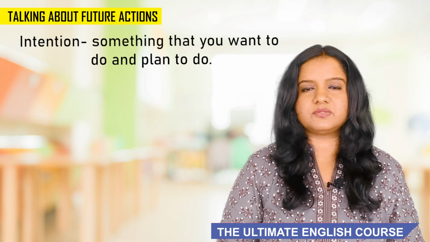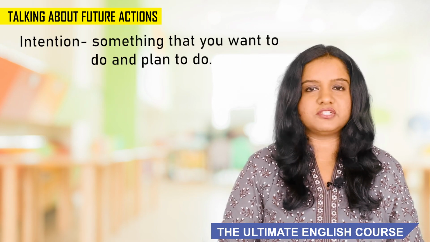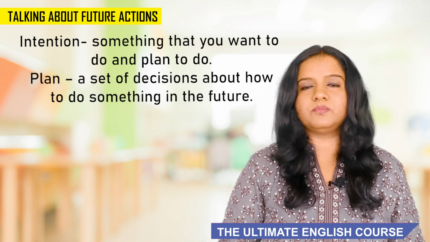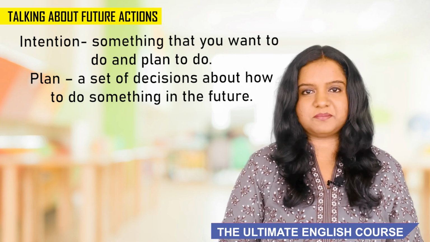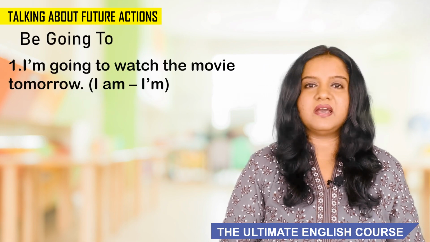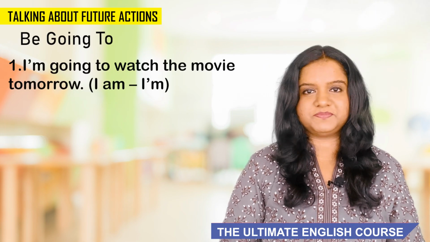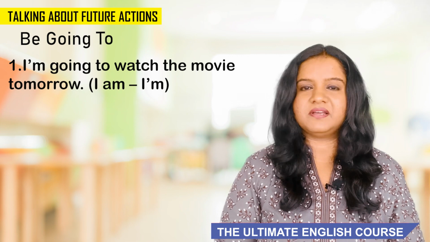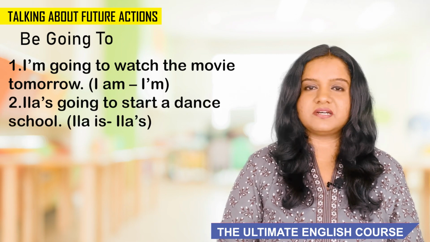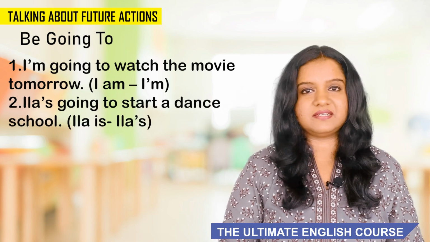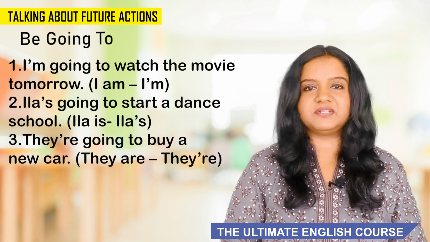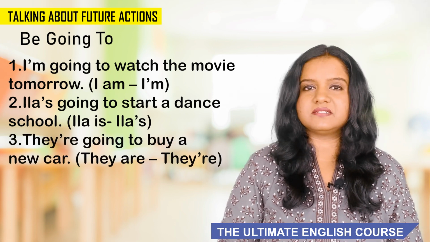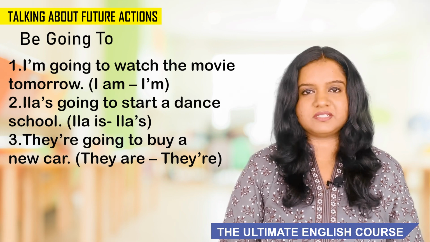An intention is when you really want to do something and you're determined to do it. And a plan is when you've gone one step ahead and you've thought about how to do it. Now let's look at these examples. First one, I'm going to watch a movie tomorrow. I've already decided that. The second one, Ela is going to start a dance school. Again, she's already decided that. Third one, they're going to buy a new car. Again, it's already decided. So all these sentences are about decisions that have been made before the time of speaking.